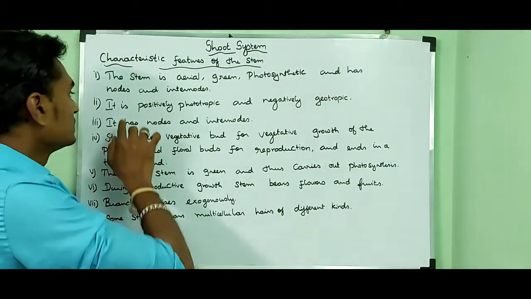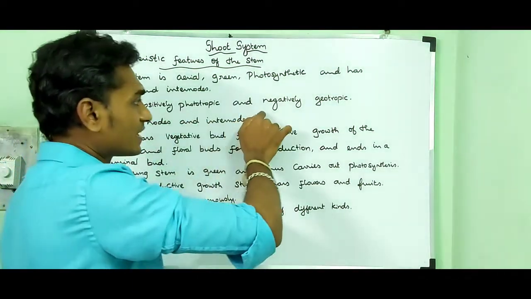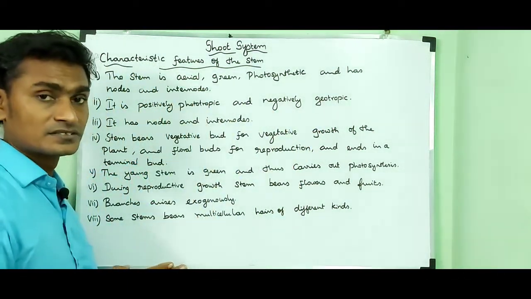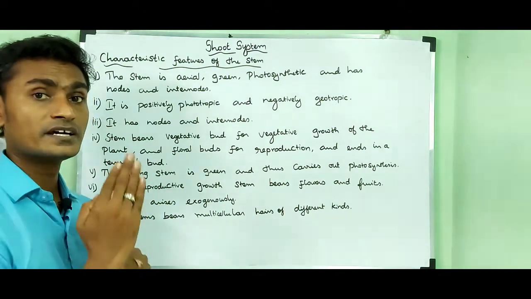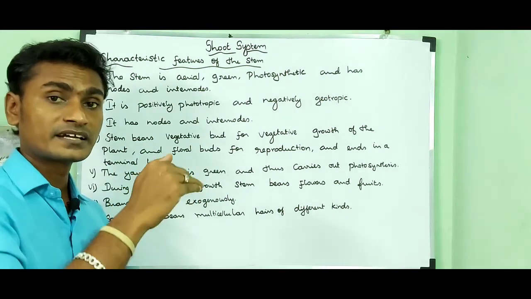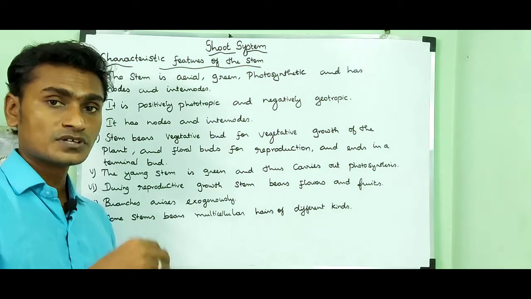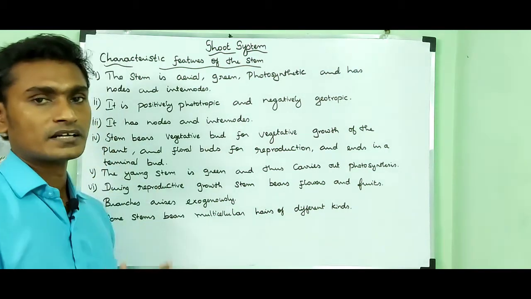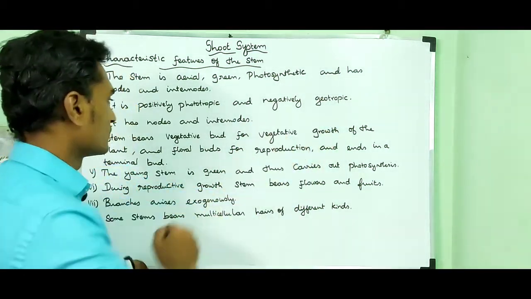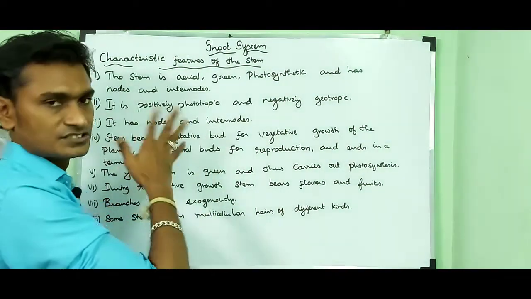Then it is positively phototropic and negatively geotropic. So the stem grows towards the sunlight and does not grow towards gravity. So it is negatively geotropic. It has nodes and internodes.